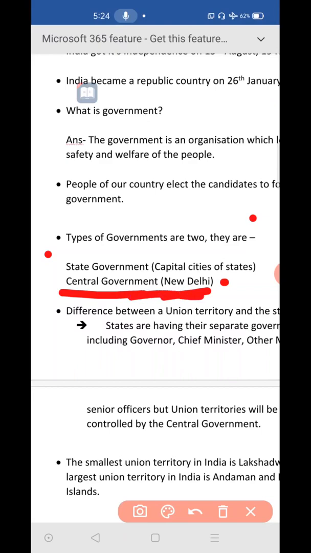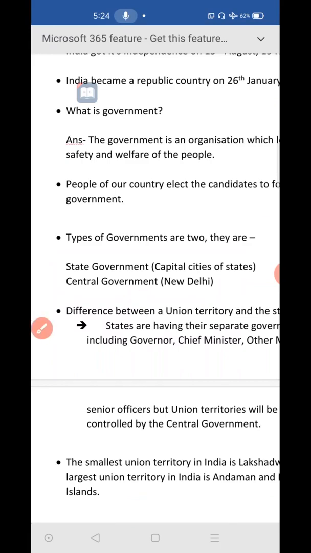The president, prime minister and other ministers and some central officers. Some of the higher officers will be there in the central government. So all of them will be working in that central government, and its headquarters will be New Delhi. All the works of the central government will be taking place in New Delhi city only. Okay, this is about two types of government: state government and central government.